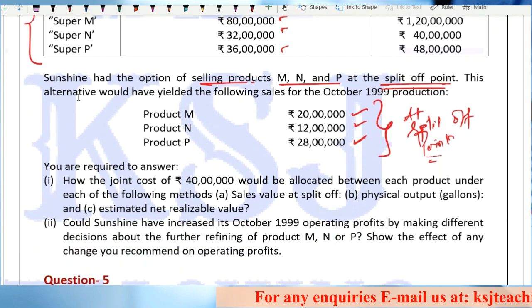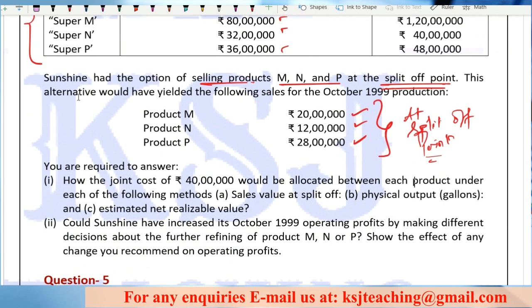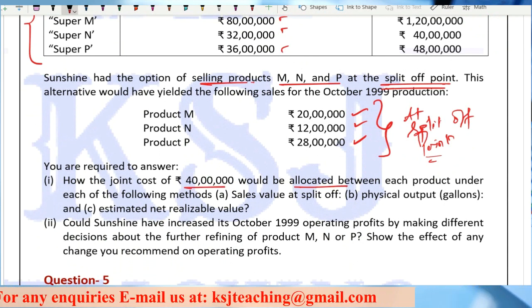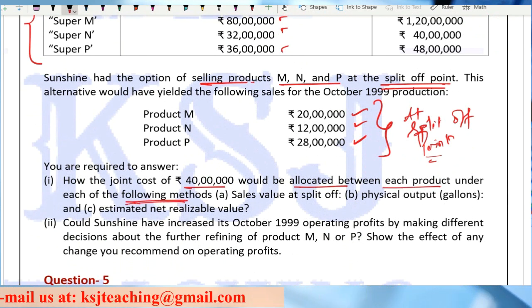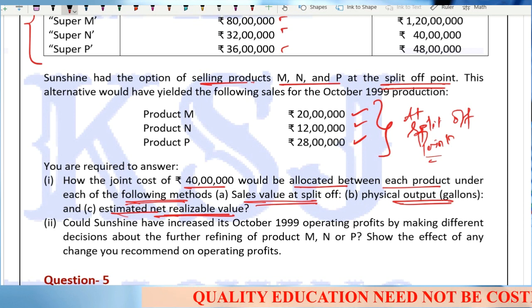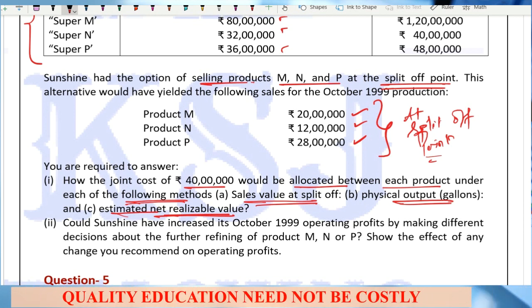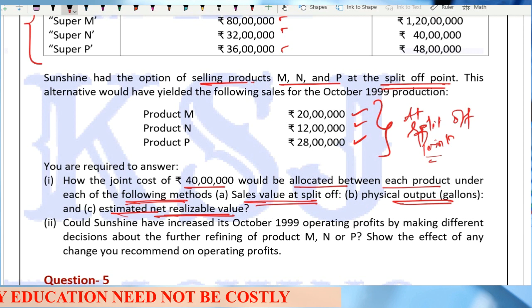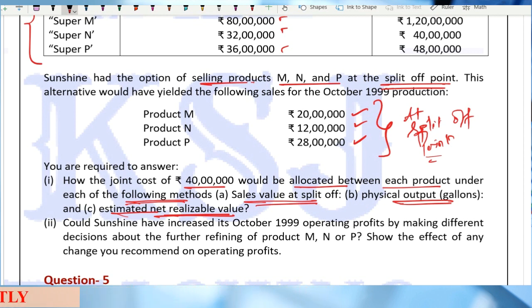Now you are required to answer how the joint cost of 40 lakhs would be allocated between each product under each of the following methods: the sales value at split off point, the physical output method, and the estimated net realizable value. So he's asking for three different methods. Clear?